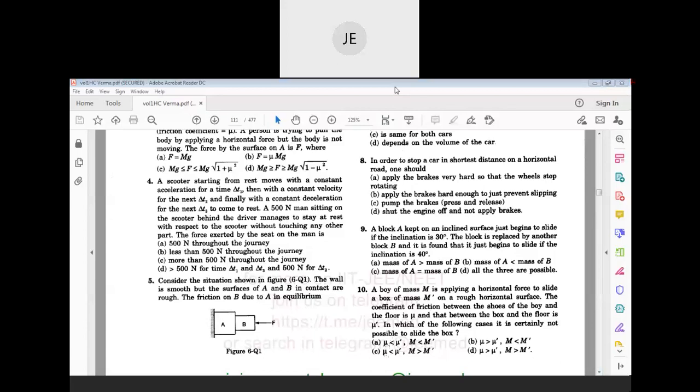So in order to stop a car in the shortest distance, we have to apply the brakes hard enough to just prevent slipping. So option B will be the answer. Option B is the answer. Okay. Next question.